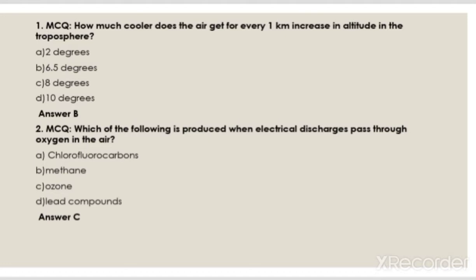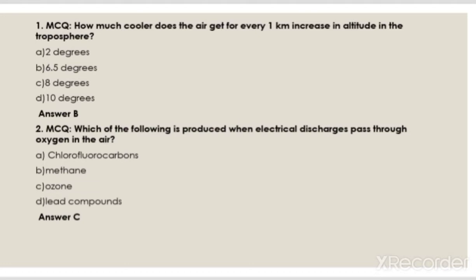First of all, how much cooler does the air get for every 1 km increase in altitude in the troposphere? 2 degrees, 6.5 degrees, 8 degrees, 10 degrees. The answer is B, 6.5 degrees.